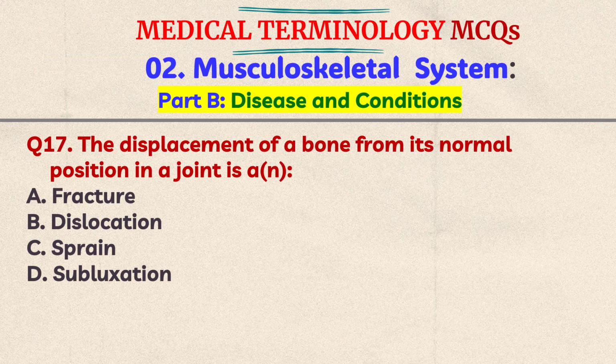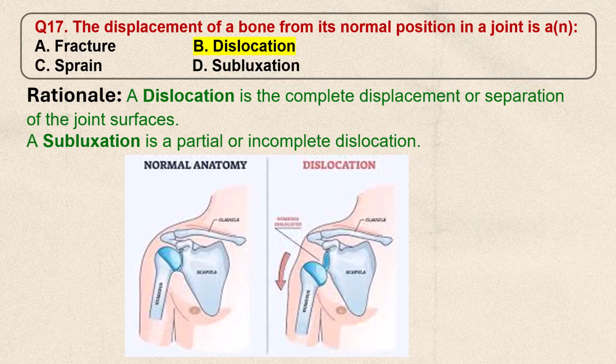Question number 17. The displacement of a bone from its normal position in a joint is A. Fracture, B. Dislocation, C. Sprain, D. Subluxation. Think the answer. The correct answer is B. Dislocation. You can see here, this is the normal joint, shoulder joint. Here you can see the dislocation, the humerus going down. So a dislocation is the complete displacement or separation of the joint surfaces. On the other hand, subluxation is a partial or incomplete dislocation.